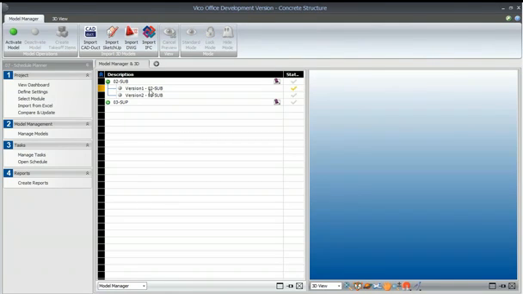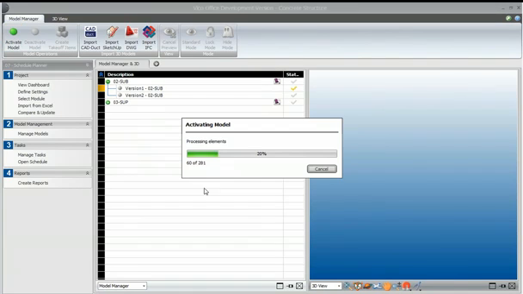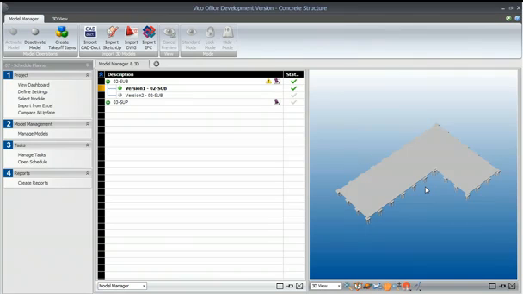So we're going to activate version 1, and what that does is, first of all, provide us a view of it in the 3D window, and second, it will provide us a full quantity takeoff for all of the elements that we see.